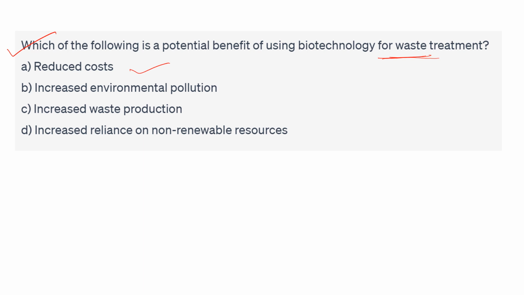Second one, increase in environmental pollution. This is the wrong option because biotechnology is not increasing environmental pollution. Increasing waste production, this is also a wrong option. It reduces the waste; we can reduce the waste by using biotechnology. Increase the reliance on non-renewable sources. Again, this is also a wrong option. So the right answer is reduced cost.